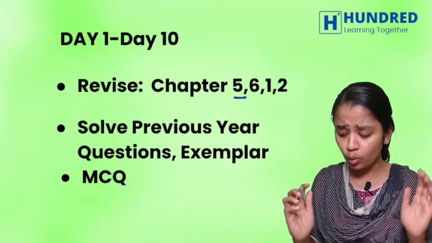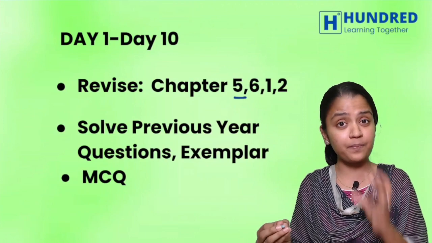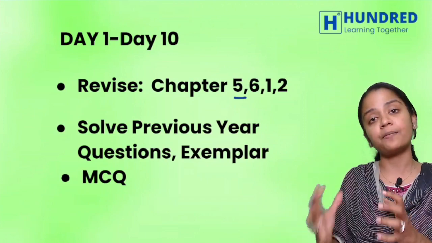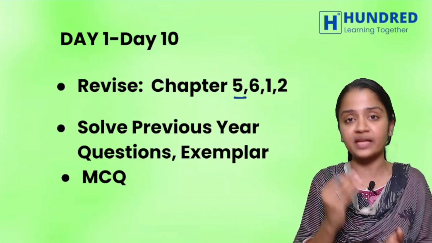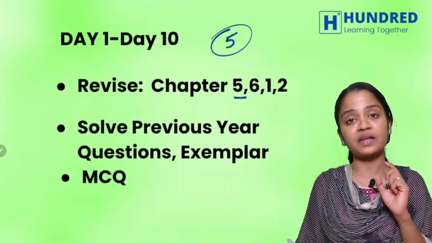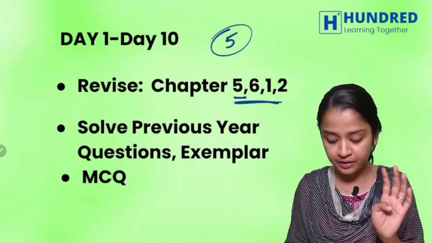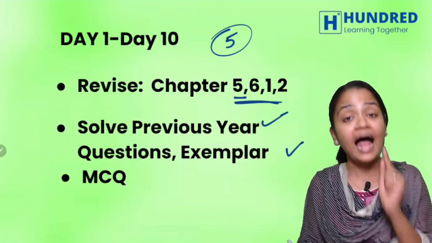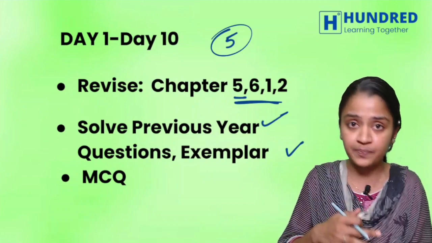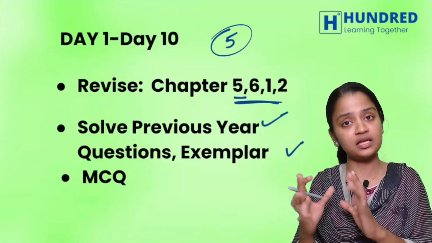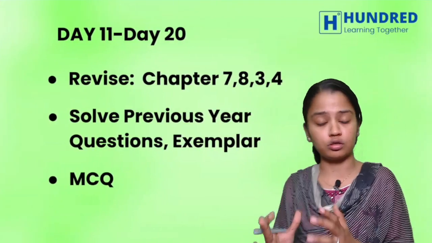Then you definitely have to solve previous year questions, not question papers, questions. When you take chapter 5, differentiation, you have to go through at least 5 years of previous year questions from this particular chapter. Focus on all the 4 chapters, previous year questions and exemplar. And without fail, you have to see all the types of MCQs: case-based MCQs, normal MCQs, and assertion-based MCQs.